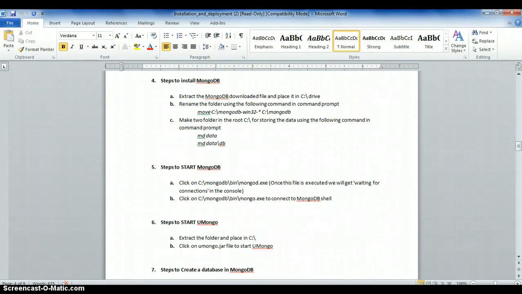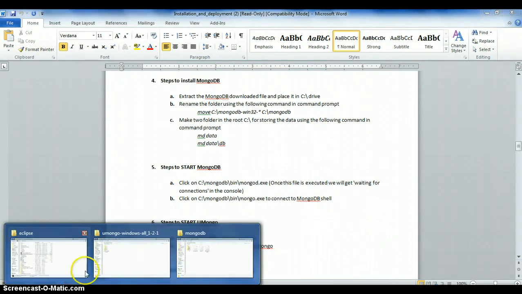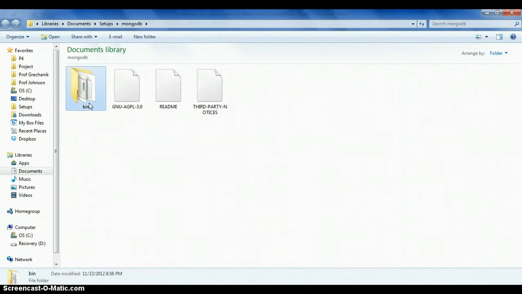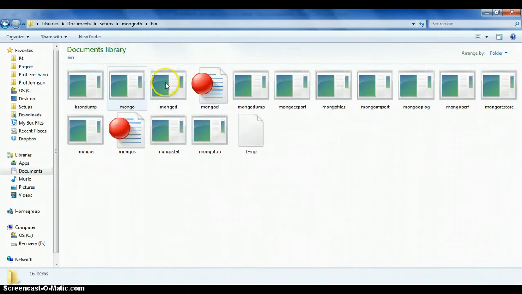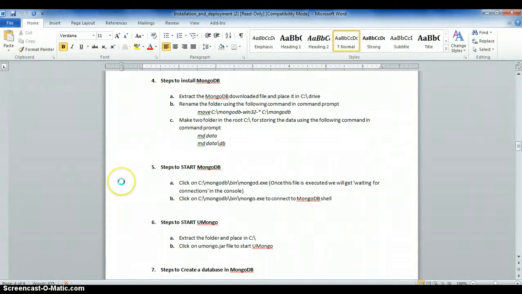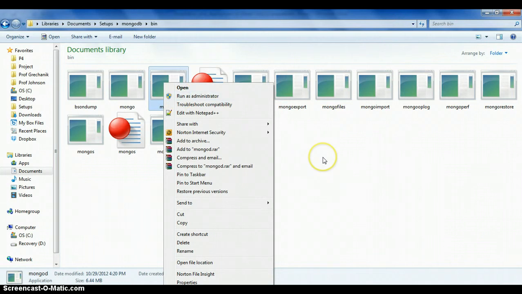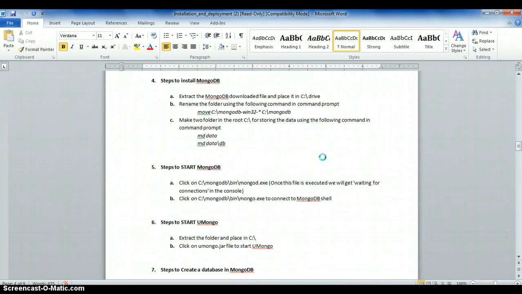We can simply make a folder anywhere on the computer. MongoDB will look like this. It will have all these exe files, and to start the service we just need to start MongoDB as an administrator, and it will start listening at the default port, and then we'll be able to access it through our application.